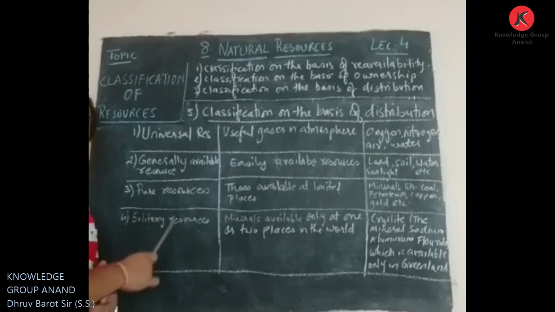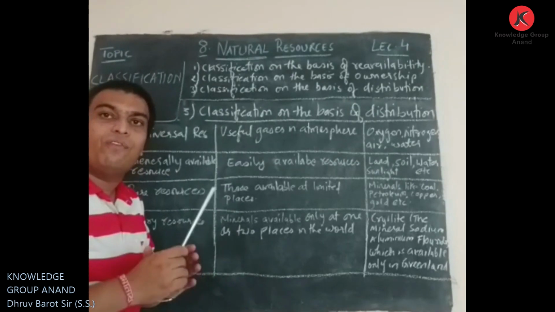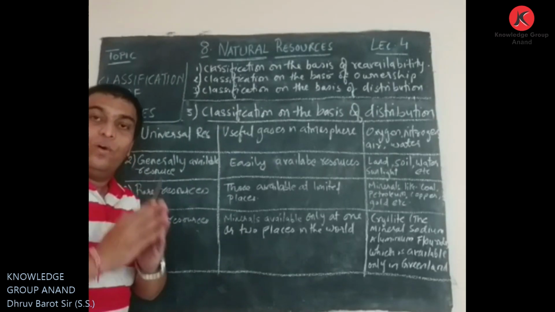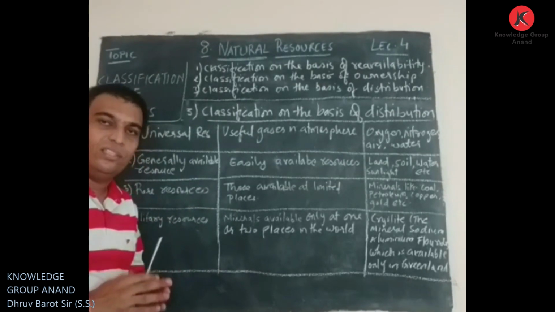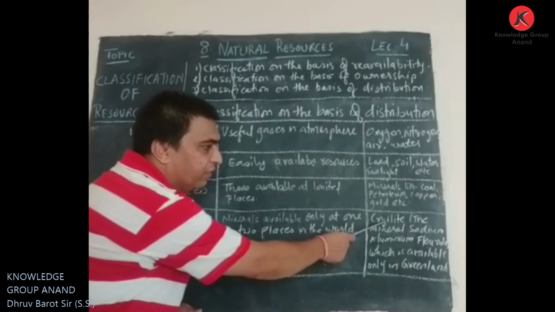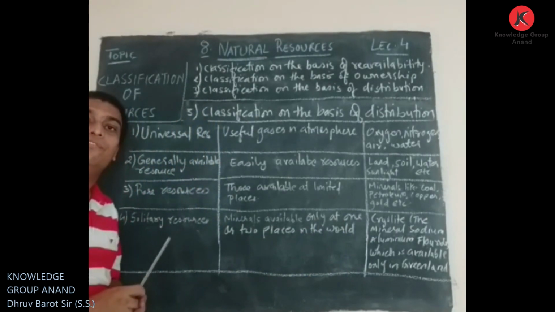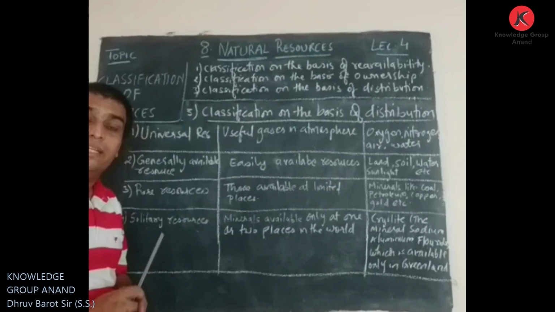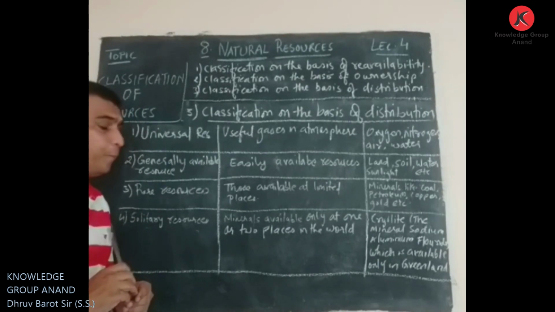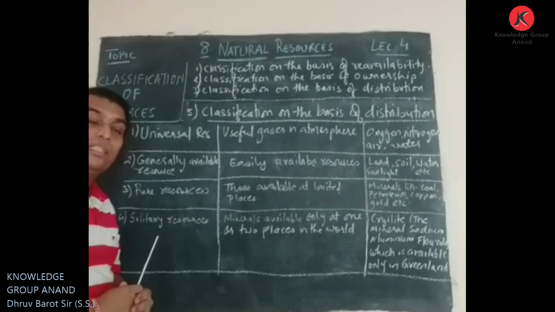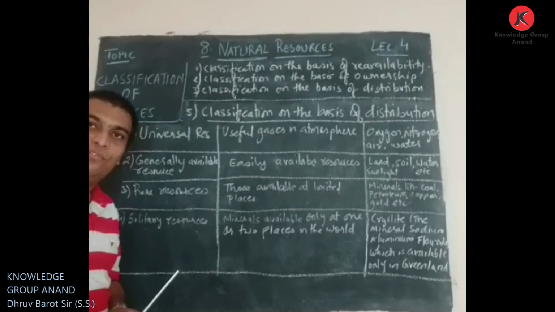And last was solitary resource, the resource that is found only at one or two places in the world. The example given was cryolite, which is only found in Greenland, located in the continent of North America. So this was the classification of resources.